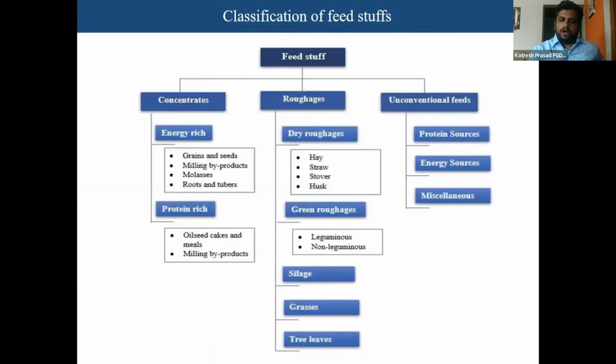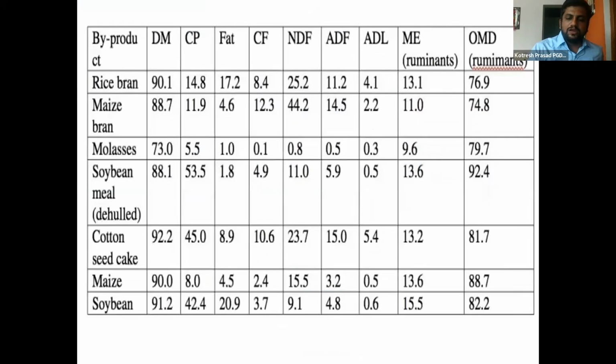You know all of this, what is concentrate, roughage, and unconventional feeds. There are different feed stuffs. We talk about so many things which are not practical, but practically we must have some idea of what we need to feed and what not to feed. This is a chart showing the nutrient composition of different byproducts like rice bran, maize bran, molasses, soybean meal, cottonseed cake, maize, and soybean, which are commonly used ingredients.